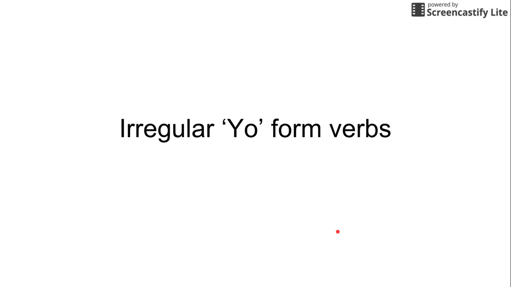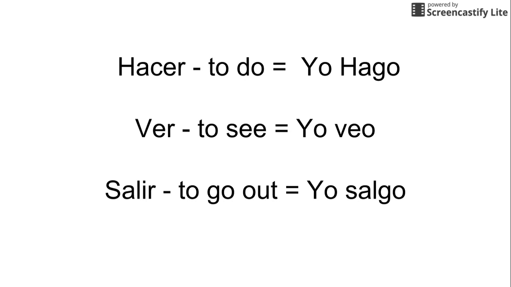I want, you want, he wants, we want, y'all want, they want. So good, that was the sum up for our stem changing verbs. We have a couple irregular yo forms. I find these to be both harder and easier because on one hand you have to memorize them, and on the other hand they're only weird in one form.